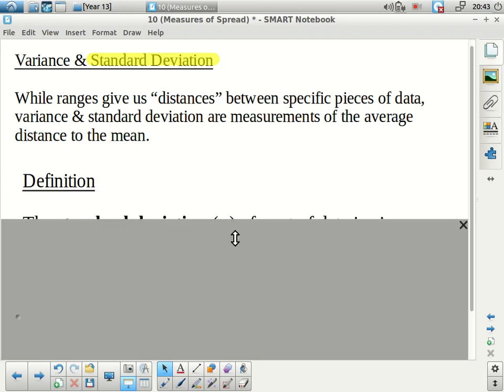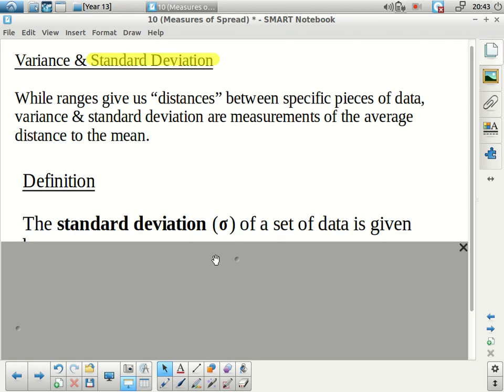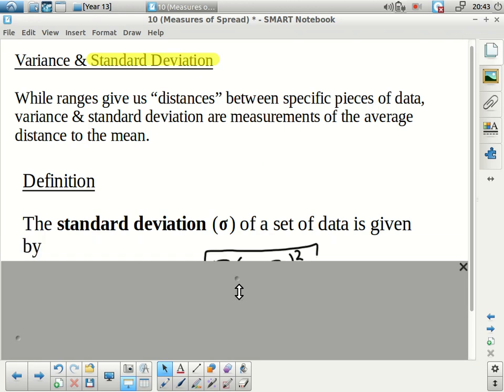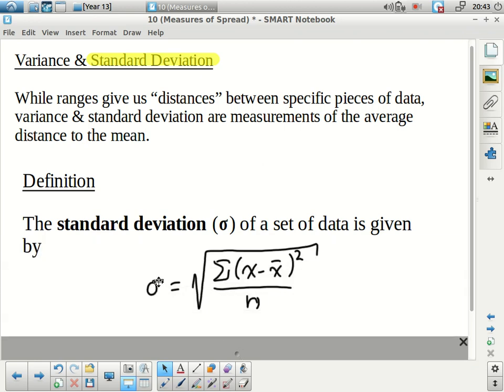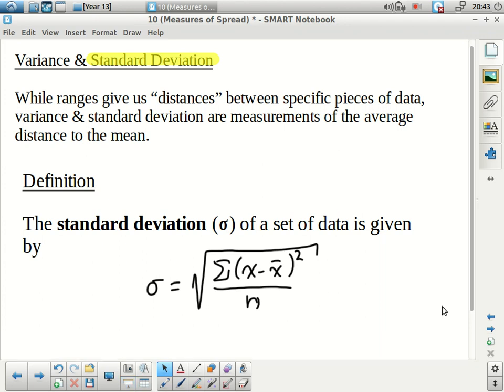The formal definition for standard deviation, and the symbol we use for this is a lowercase sigma. Here's the formula. Sigma is equal to the square root of the sum of each piece of data, subtract its mean, squared, and then average, so divided by n. Like with the formula I showed yesterday for mean, we'll go through the context and I'll show you how to actually calculate this.